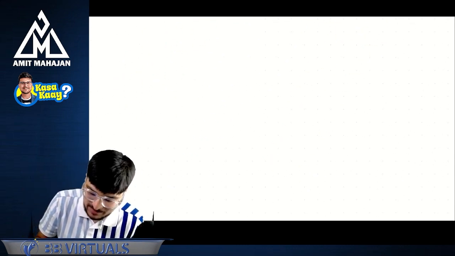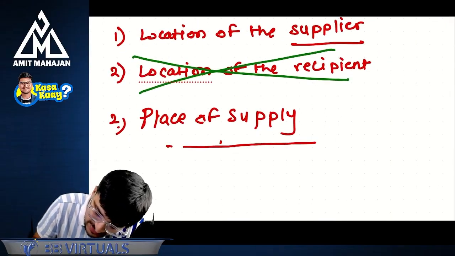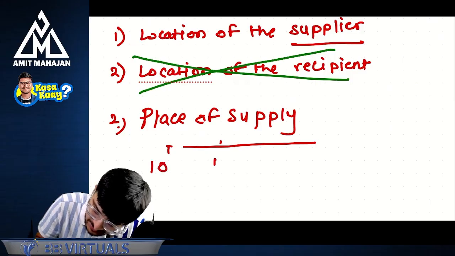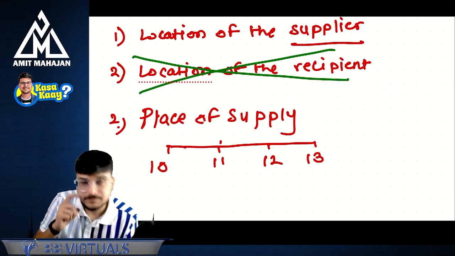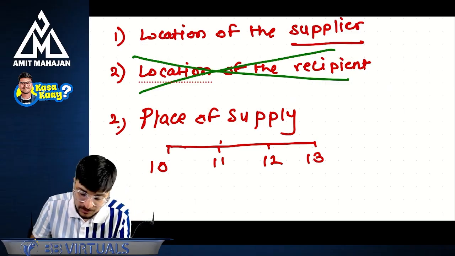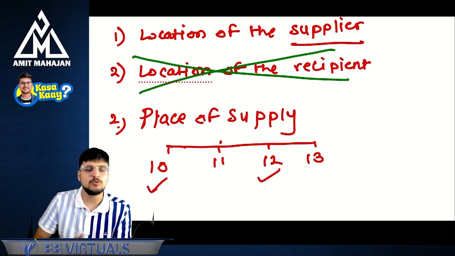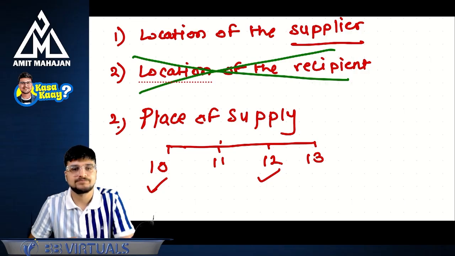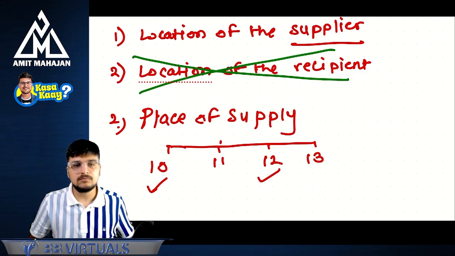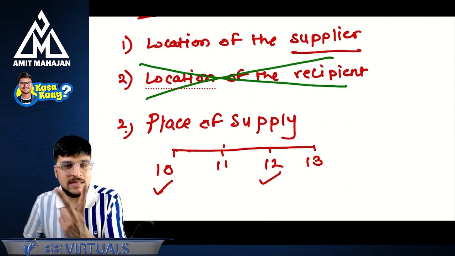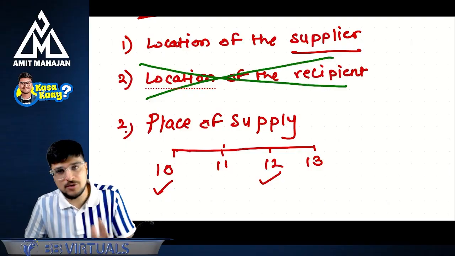Which means, let's take an example here. Okay, sir, how to identify place of supply? For that, we have certain sections under IGST Act: section number 10, section number 11, section number 12, and section number 30. We have to learn section number 10 and section number 12 for the time being. Like in your syllabus, only two sections are there, 10 and 12. Understanding everybody? Perfect. Now, two things are important: location of the supplier and place of supply. Location of the recipient is absolutely irrelevant.